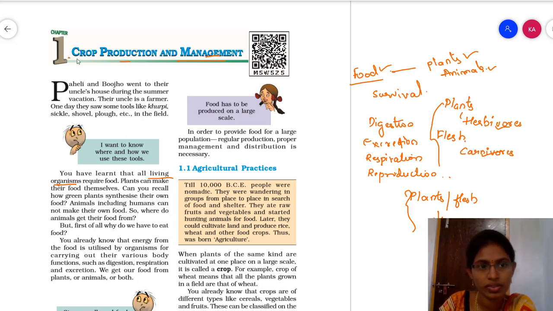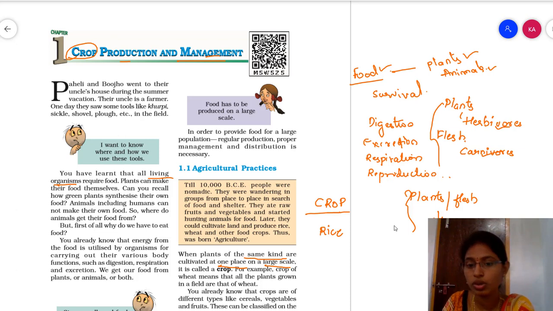So in this chapter we are seeing the word crop. What do you mean by crop here? Crop is nothing but the same kind of plants growing in one place on a large scale. So we are going to call that a crop. For example, we can say rice.